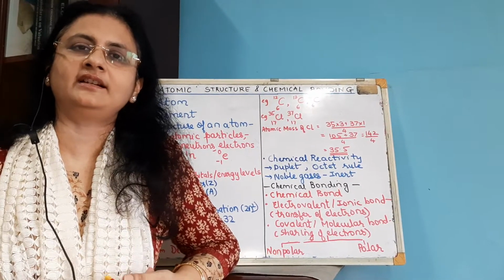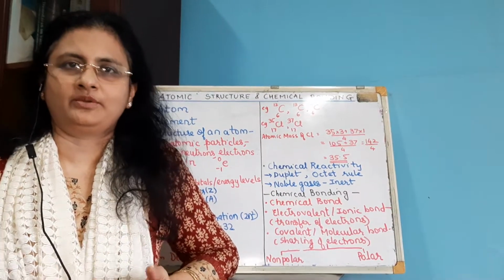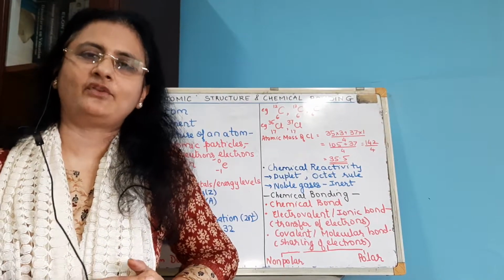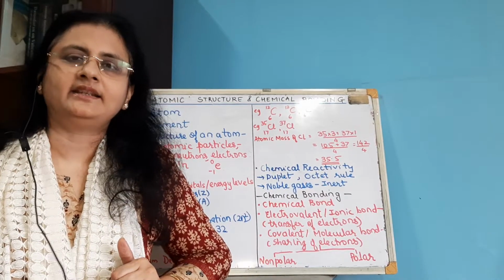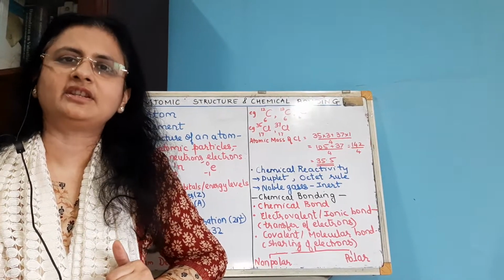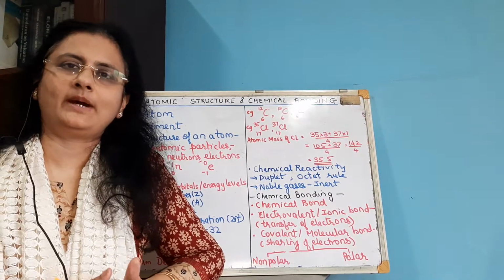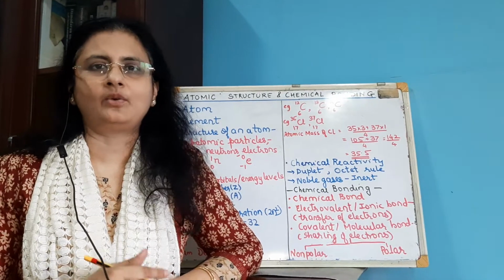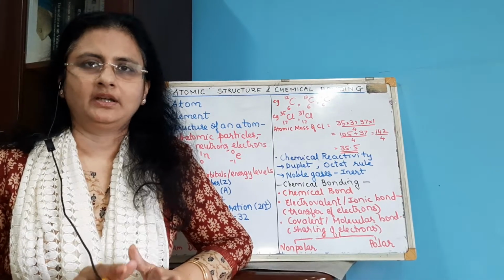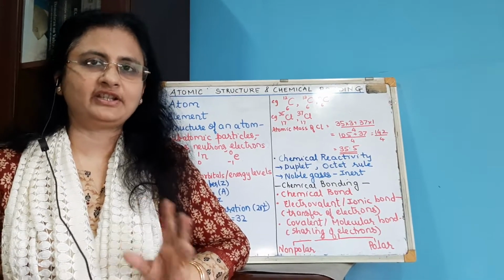That is called a covalent or a molecular bond, and the compound so formed is called a covalent or molecular compound. Okay, clear?